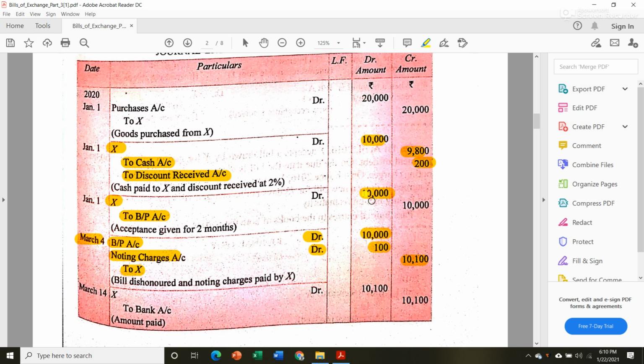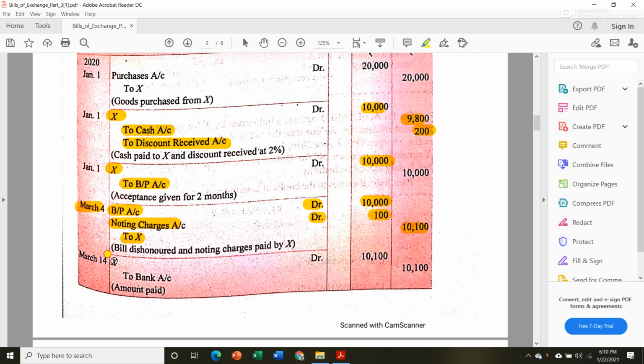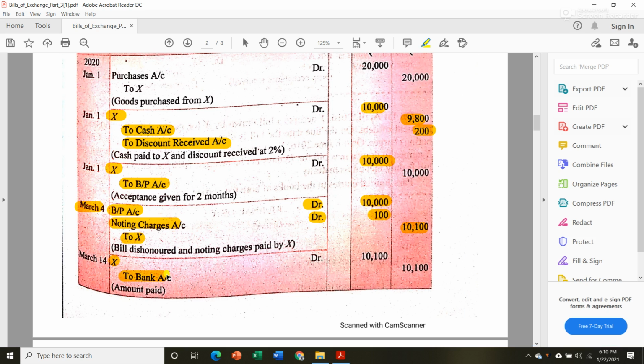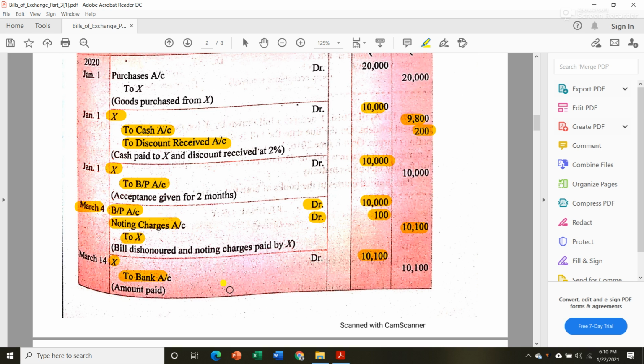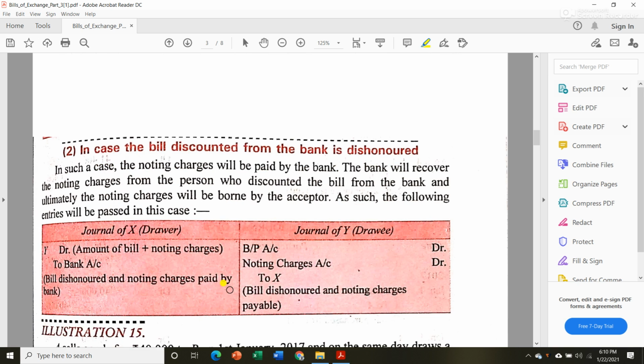In a similar manner, Y, since he is the payer, X's account will be debited and bank account will be credited, because since he is making the payment by check his bank account will be credited. If he had made the payment in cash then we would have credited cash account. Remember that 10,100. So this is how you are supposed to deal with dishonoring of a bill. Now let us see the second case.